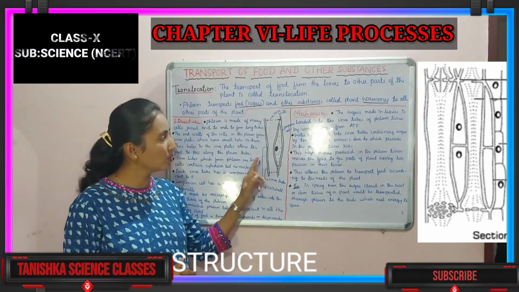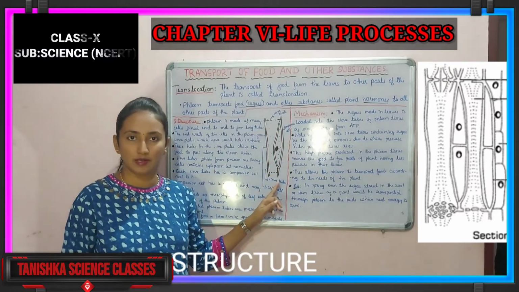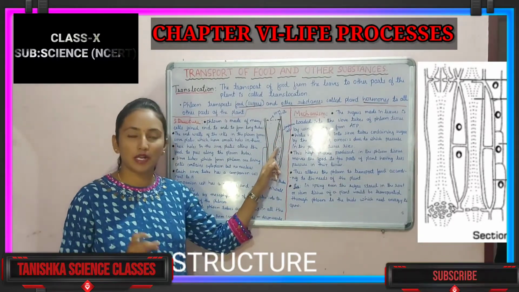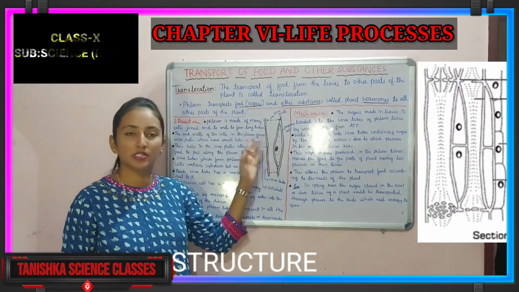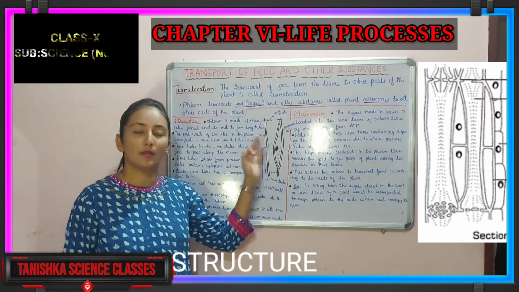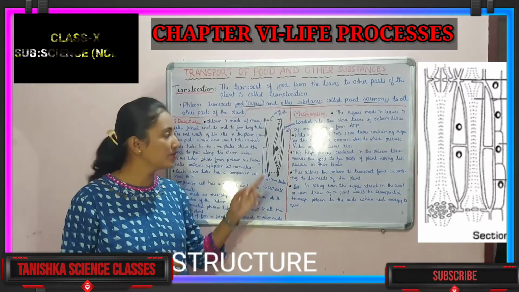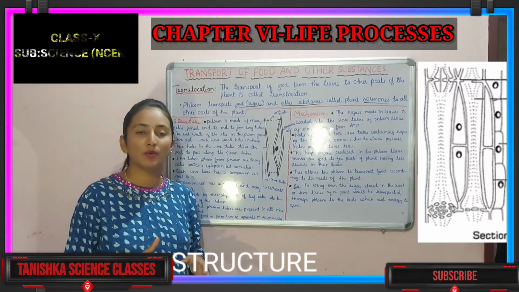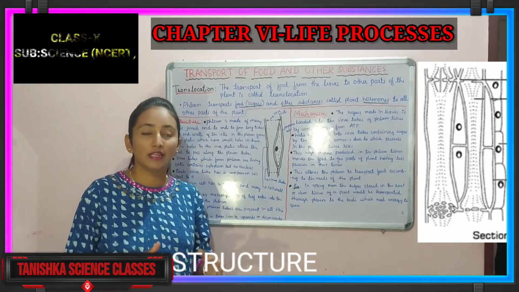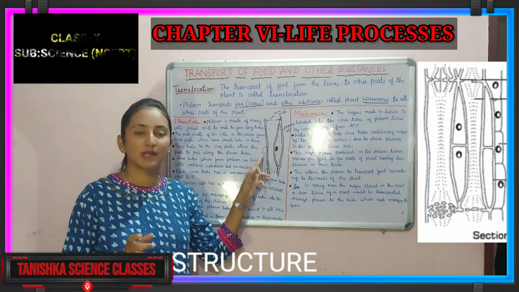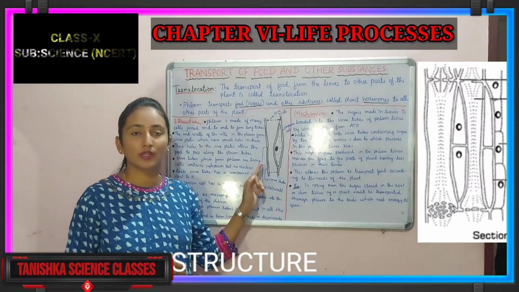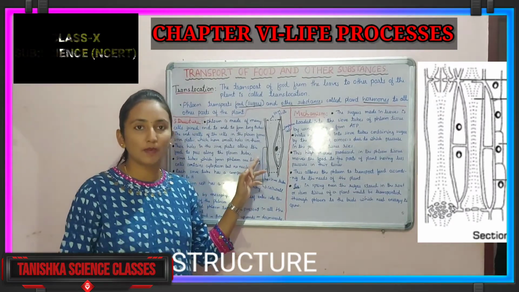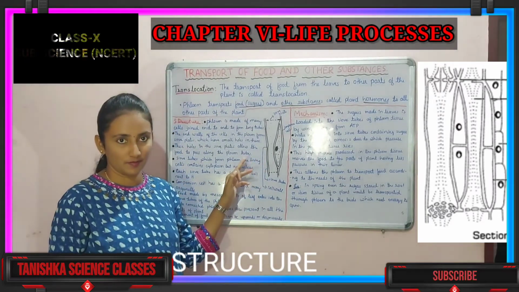And this sieve tube is connected to the companion cell. The companion cell contains the nucleus and other organelles, and whatever the requirements of the sieve tube are, they are provided by the companion cell. If you observe the sieve tube, it is made up of cellulose. Lignin is absent here. In the sieve tube there is cytoplasm but the nucleus is absent.